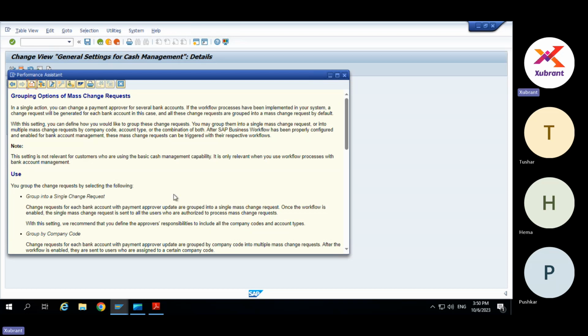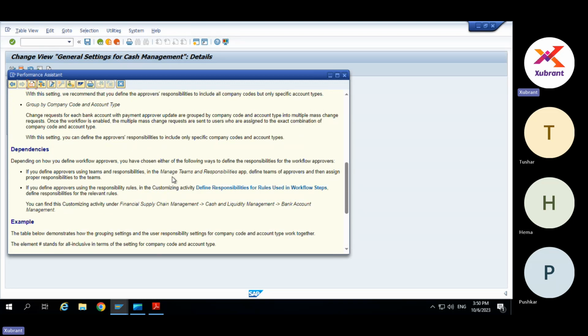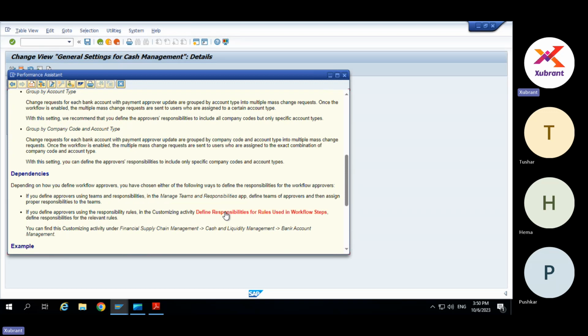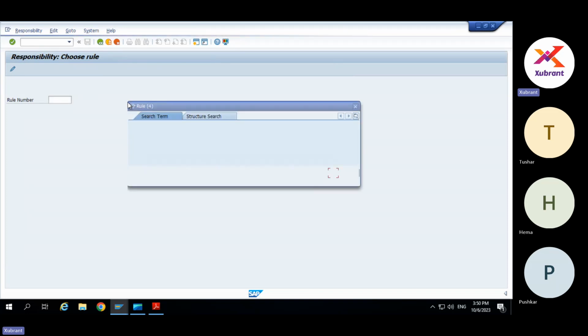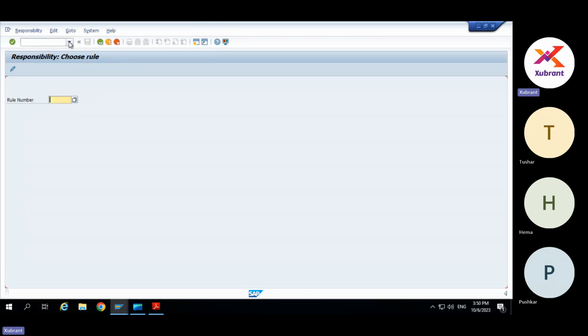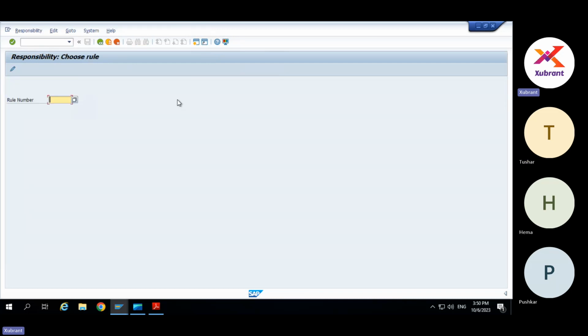Yeah, this is for changes that you are making to the bank accounts. See, whenever you make any changes to the bank account or you create a new bank account, it will generate a request. So this transaction is called OOCU_RESP, or you can go through the menu option, define responsibilities for use work. So this is not the payment workflow. This is the bank change workflow.